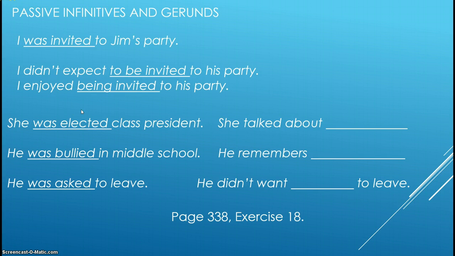She was elected class president. There is our passive sentence, right? Other people elected her to be the class president. If we add this part, she talked about, how do we change this to an infinitive or a gerund? Well, that is the question here. The answer to that is the same that we saw in chapter 14, gerunds and infinitives part 1. Which is to decide if this is going to be the infinitive or the gerund form, you have to look at what comes right before.